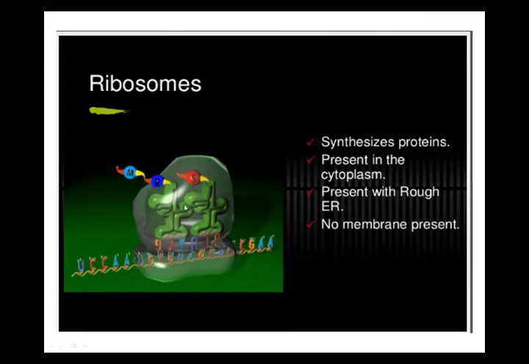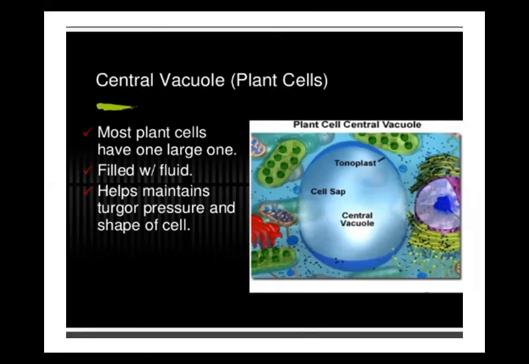They are also called protein factories. Why? Because they are protein synthesizers for the cell. That's why they are called protein factories. They are found freely in the cytoplasm, and they also attach to the endoplasmic reticulum.